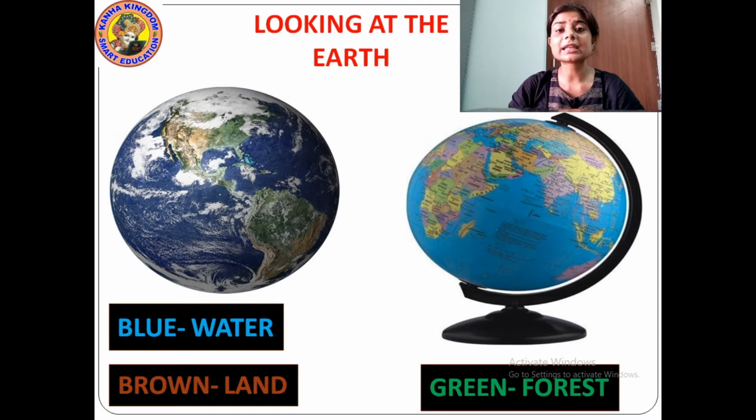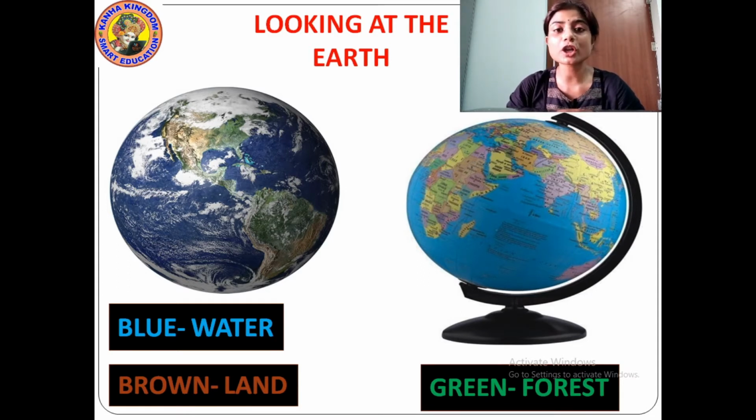We can study the different landmass, about the different countries. When we look at the globe, we can imagine the shape of the earth and the places that are situated on the earth.